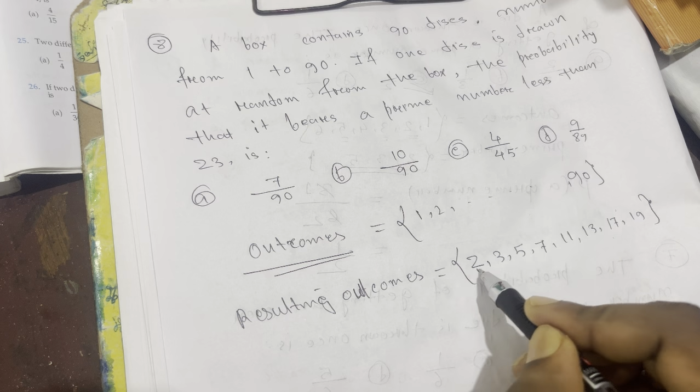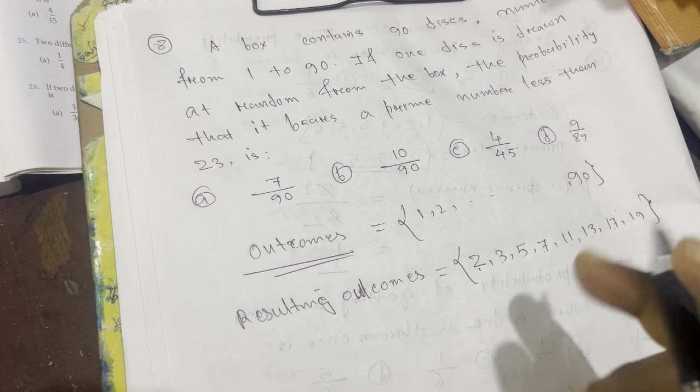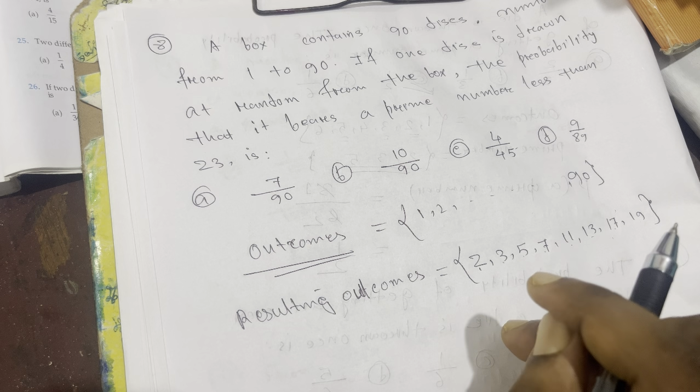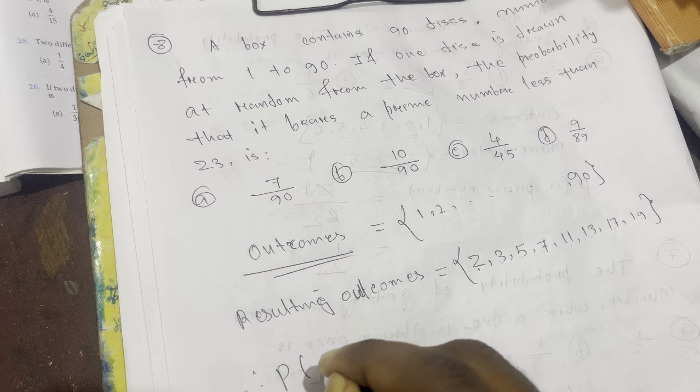So how many did I get? 1, 2, 3, 4, 5, 6, 7, 8. So in total we got 8 prime numbers. So therefore the probability of a number